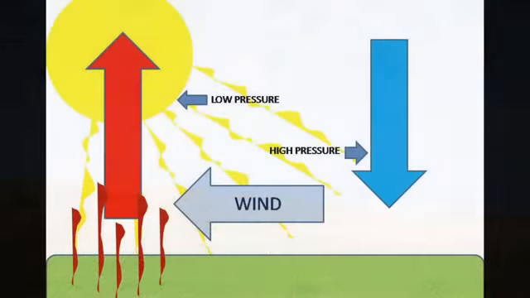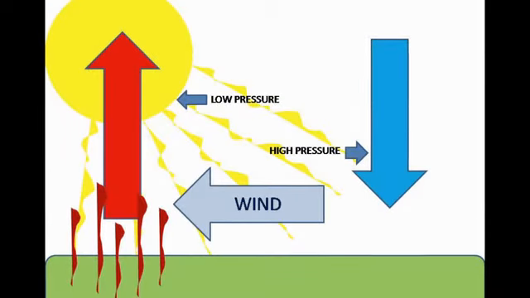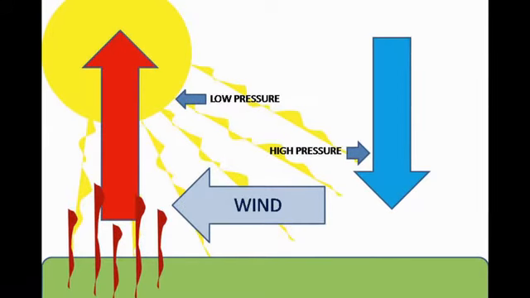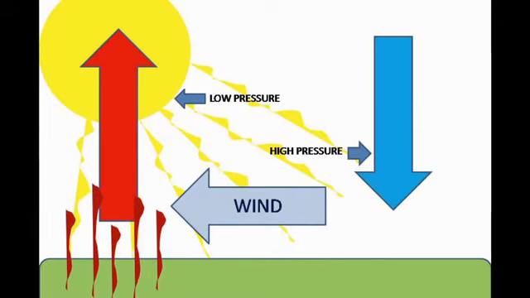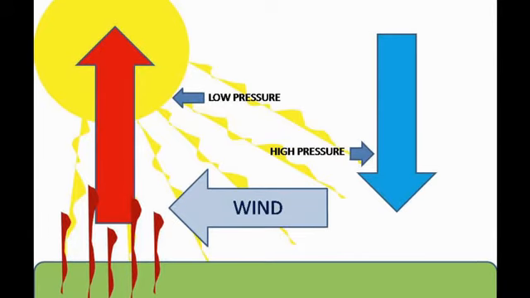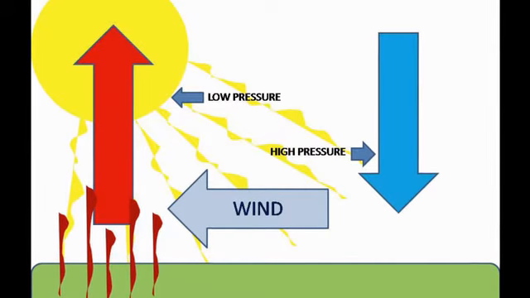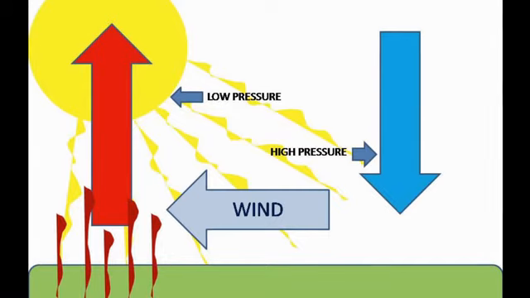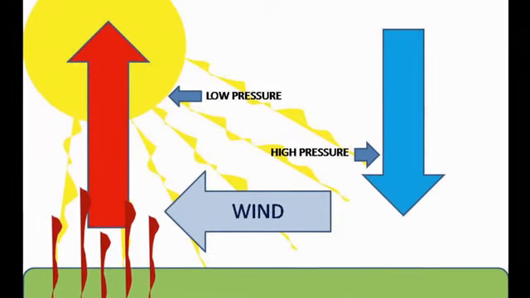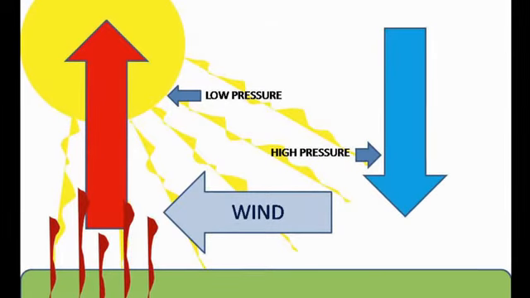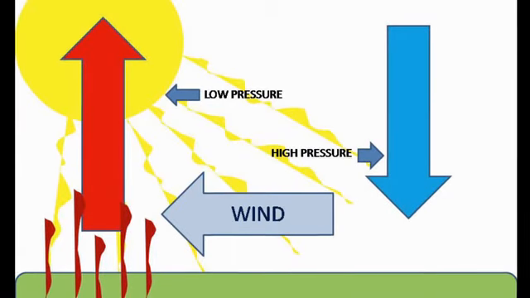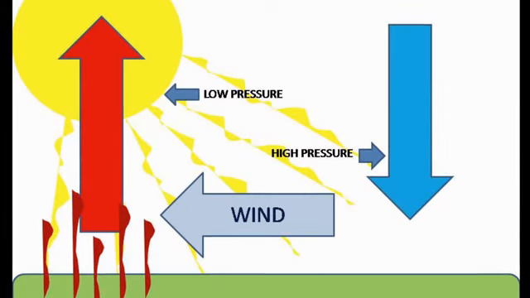Okay, with this diagram, I want to demonstrate the flow of air. Areas that are exposed to the sun's heat warm up and start heating the air around it. This creates a low pressure area. Areas that are not exposed to the sun's heat stay cold and create an area of high pressure. Now we end up with two areas of low pressure and areas of high pressure. In these cases, air tends to flow from high pressure to low pressure, which creates wind.